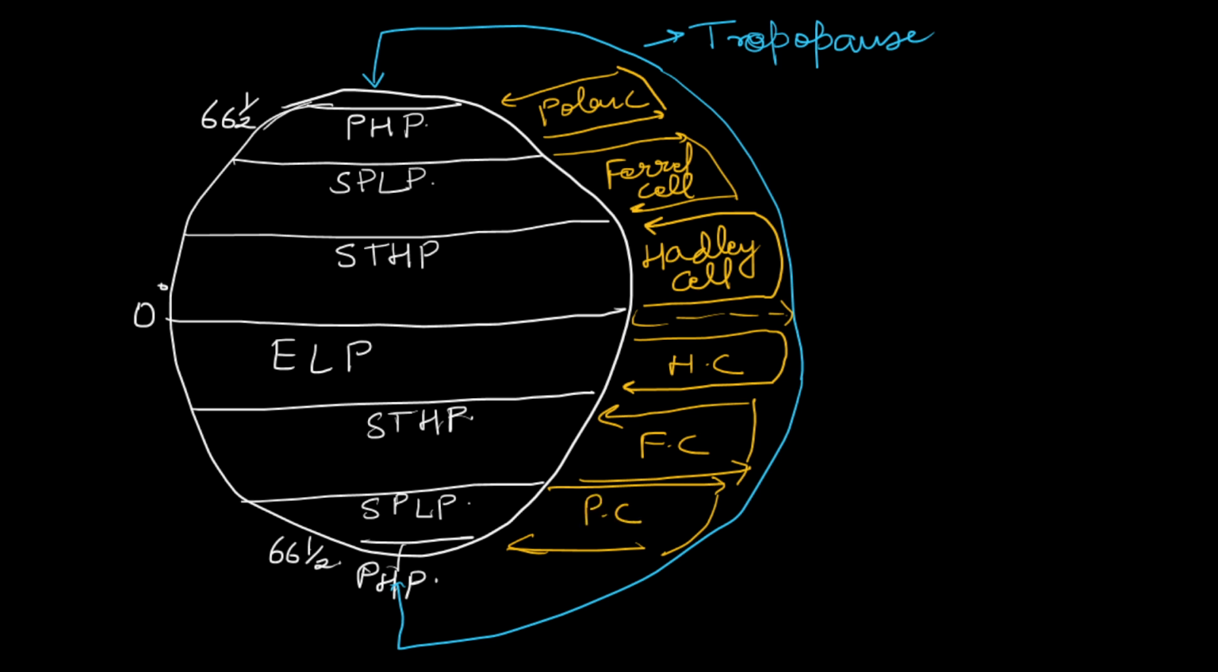You will find trade winds, and generally you will find jet streams between two cells. I'm mentioning here jet streams located between two cells.